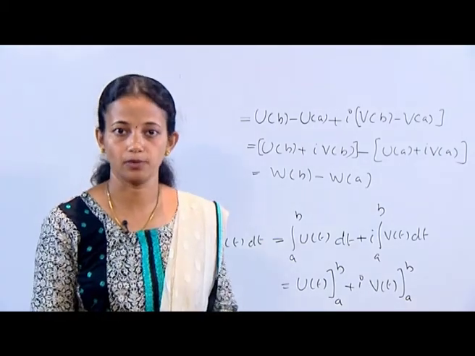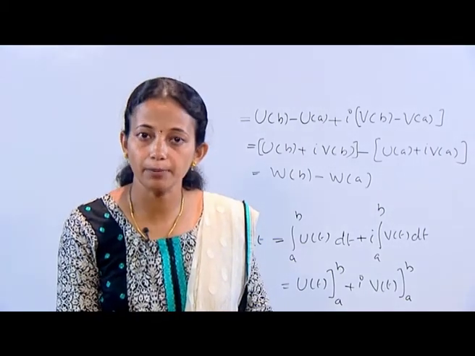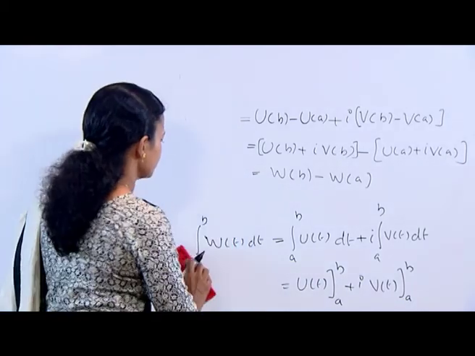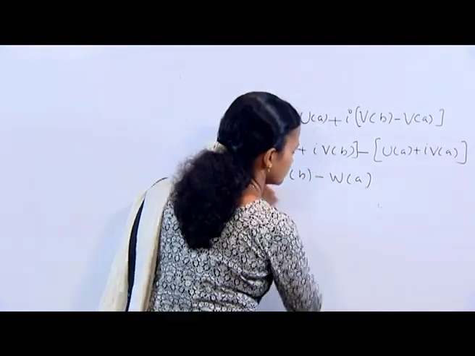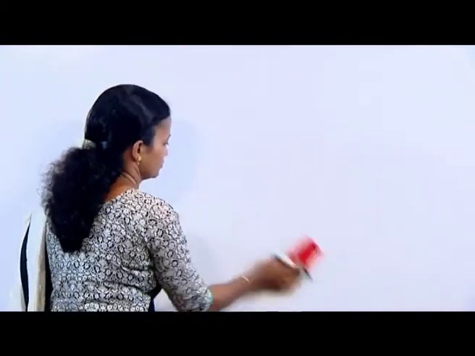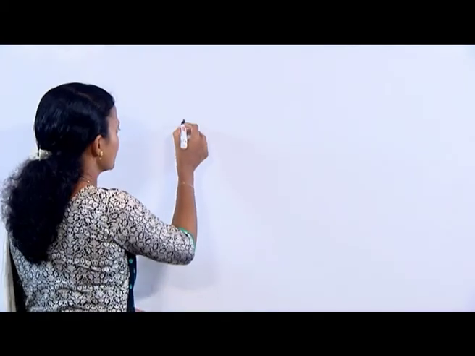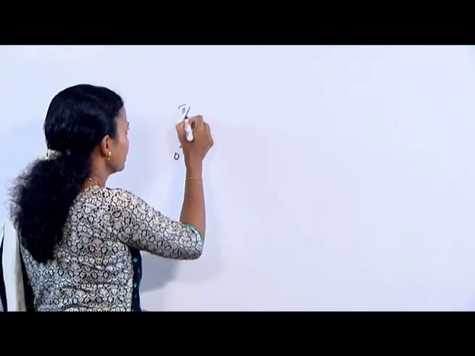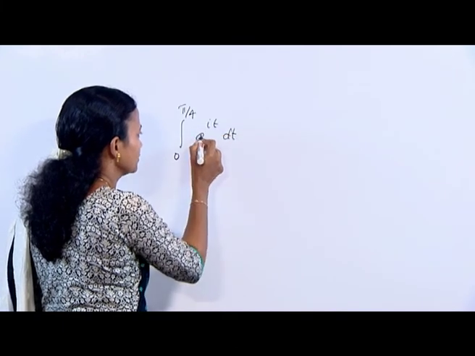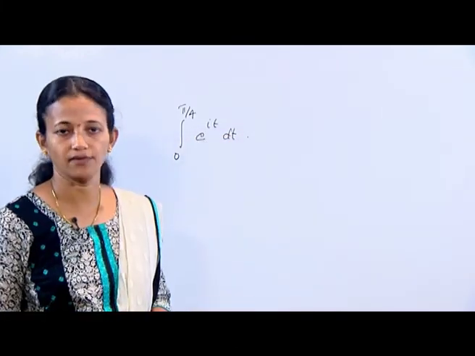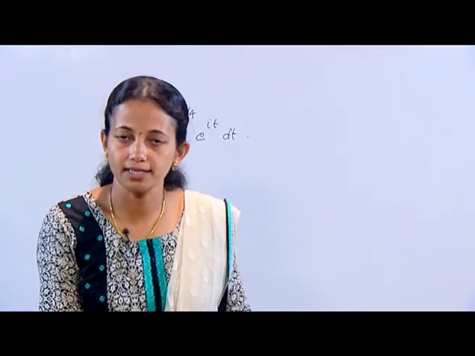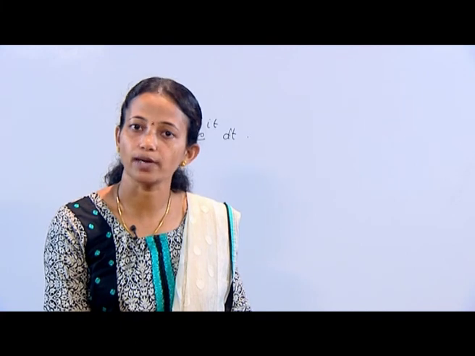Next, we have to evaluate integral 0 to pi by 4 e raised to i t dt. We have d by dt of e raised to i t is equal to i e raised to i t.